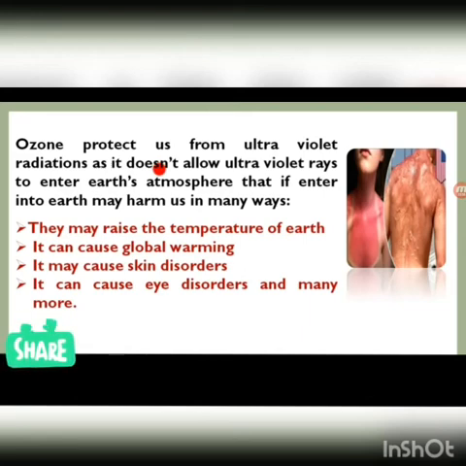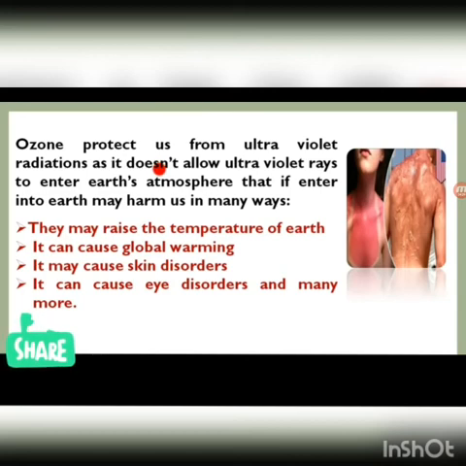See, so these are the functions of ozone, and what happens if ozone is not there. They may raise the temperature of Earth. So if the Earth's atmospheric temperature rises, there will be global warming. We will learn what is global warming.